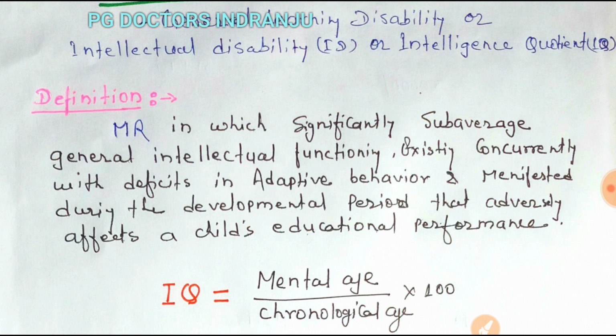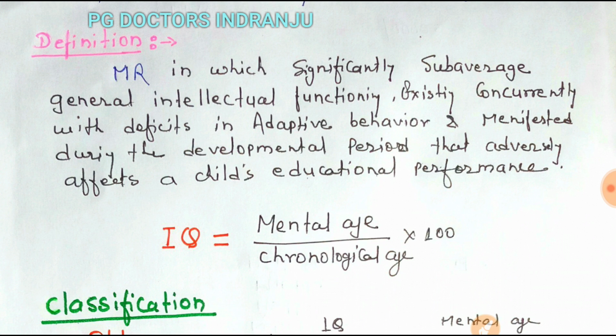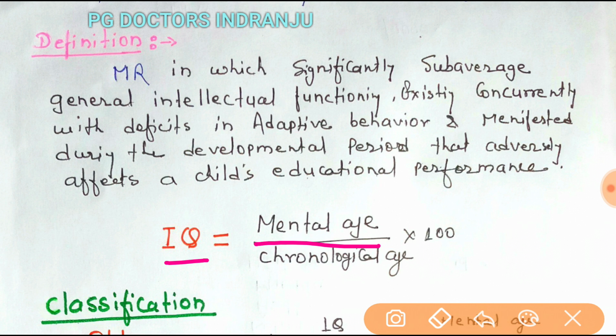The IQ can be calculated by this formula: IQ is equal to mental age upon chronological age into 100.